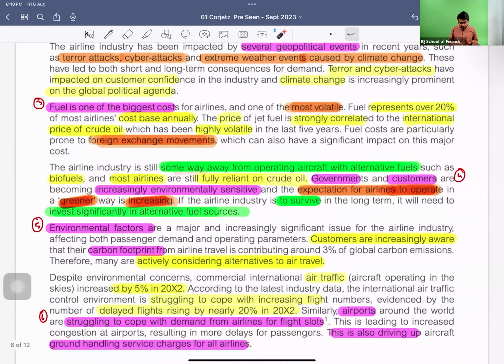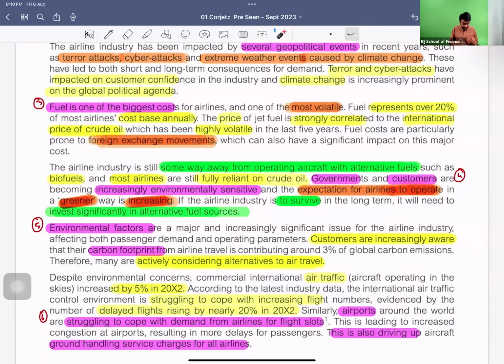There are still some ways to go before operating aircraft with alternative fuels. People are trying to explore alternative fuel options rather than crude oils, such as biofuels. Most airlines are still fully reliant on crude oil. They are exploring, but still most of the airlines are fully reliant on crude oil.